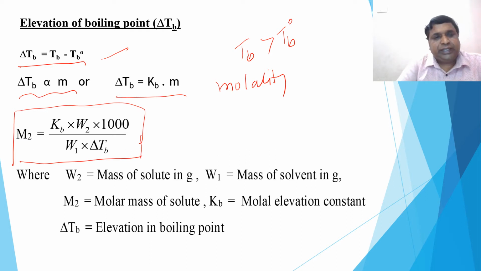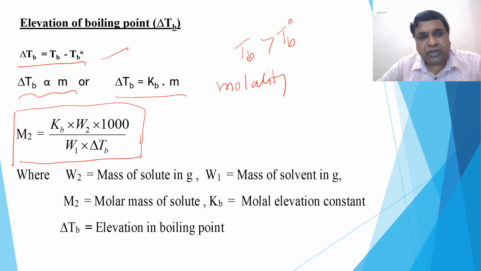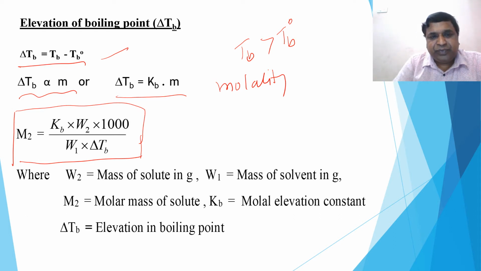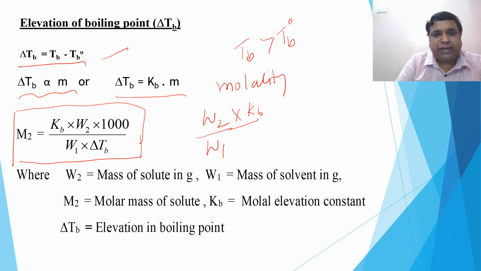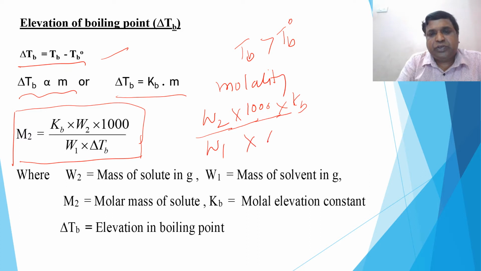Remember it. Yes, the molecular mass of the solute is given by the formula W2 by W1, that is same. Remember, W2 by W1, into the new one, which is Kb. Instead of M1 here we are having 1000. 1000 into Kb, that is extra here, divided by, as usual, delta TB.